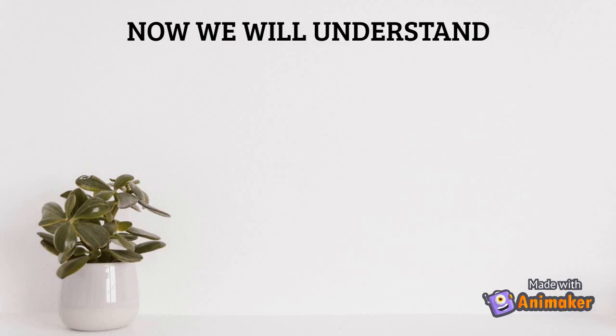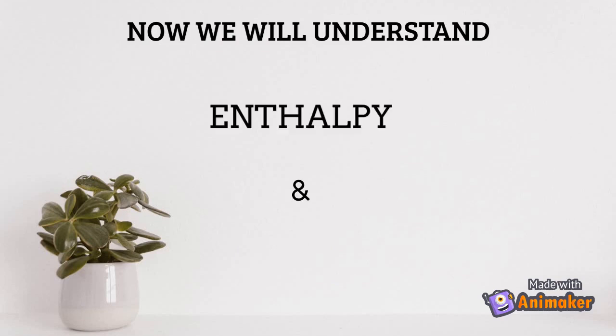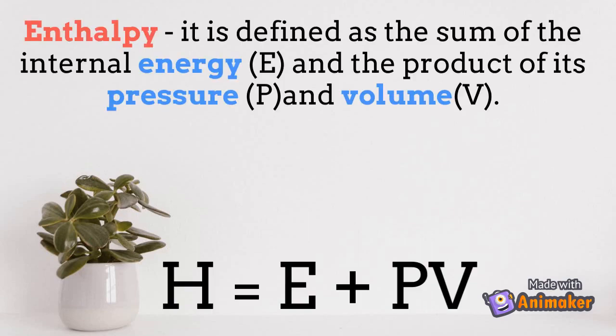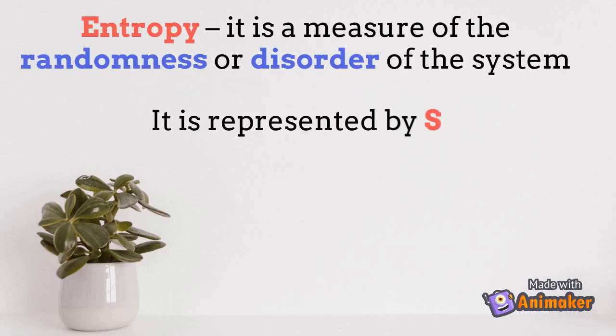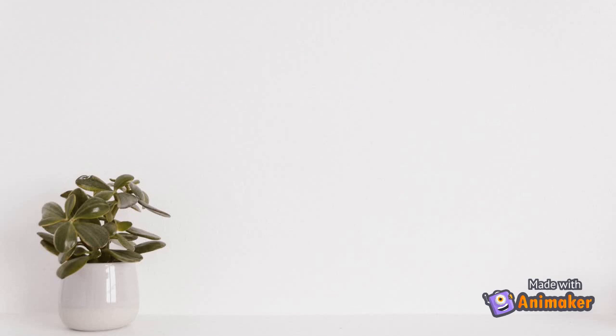Now we will understand enthalpy. Enthalpy is defined as the sum of the internal energy, E, and the product of its pressure, P, and volume, V. H is equal to E plus PV. Entropy is a measure of the randomness or disorder of the system. It is represented by S.